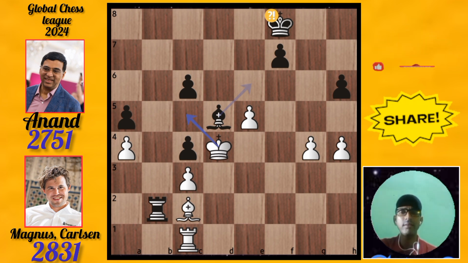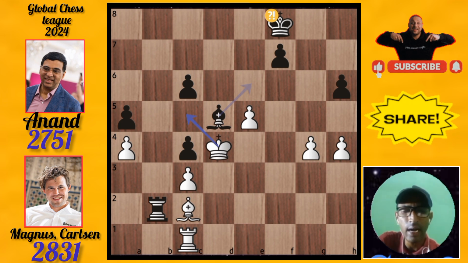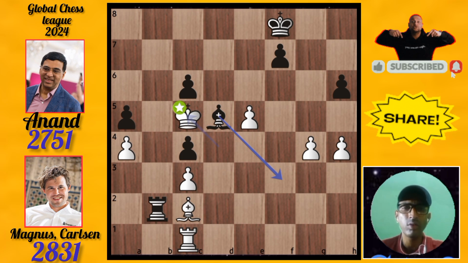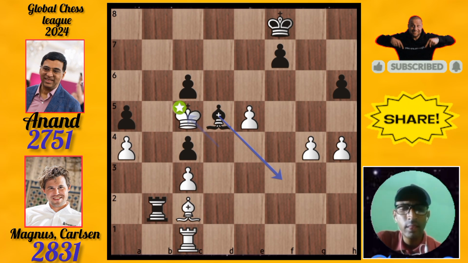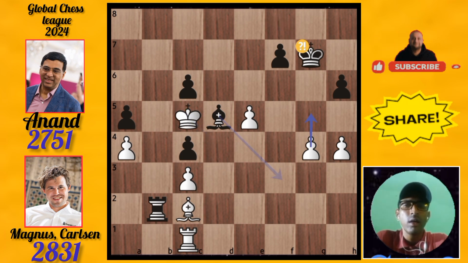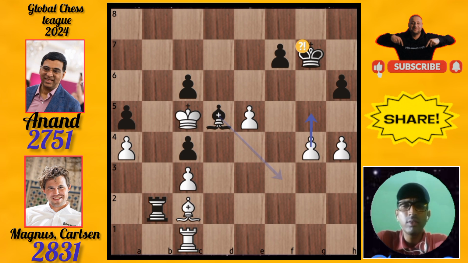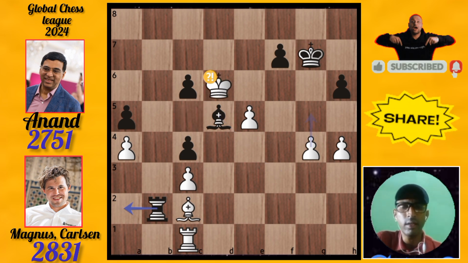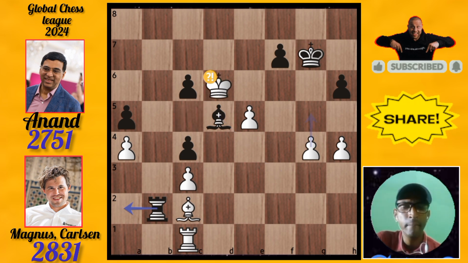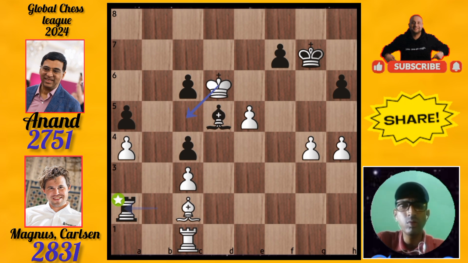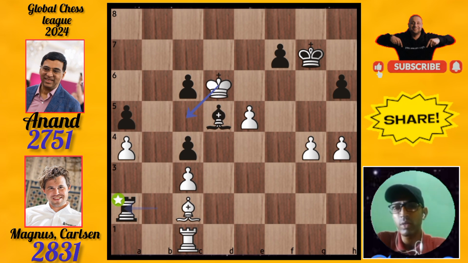And it is Magnus Carlsen's turn. We will see how to carry this match, Magnus Carlsen. Magnus played amazingly now. King goes to c5. Then he pushed the king to g7. Anand pushed the king to g7. Then Magnus Carlsen pushed the king to d6. Then he pushed the rook to a2. Black rook comes to a2.